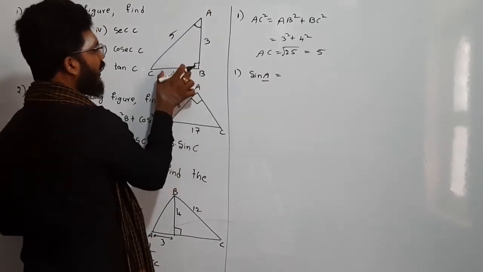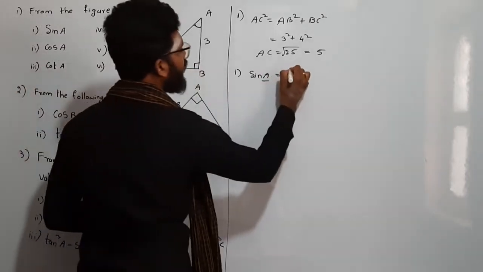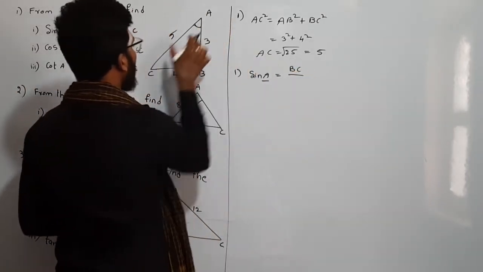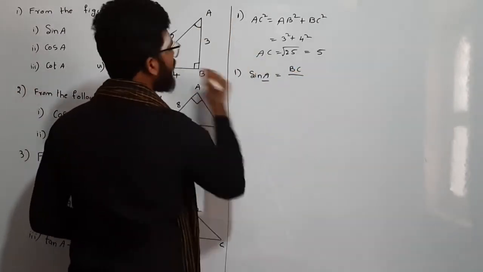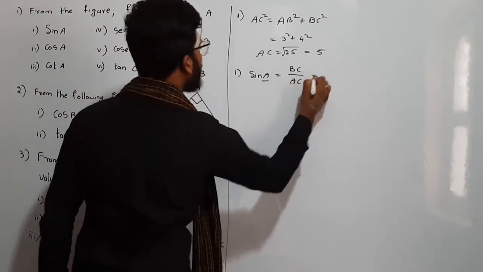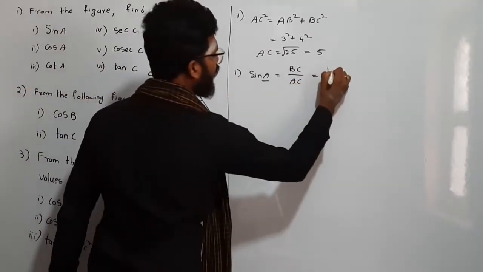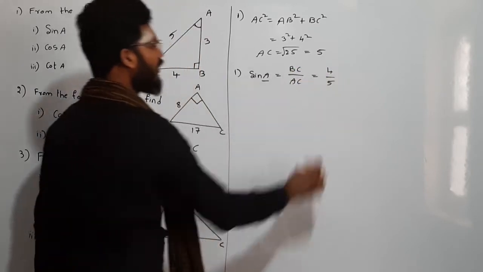Side opposite to A is nothing but BC. So sin A is BC by hypotenuse AC. So what is BC here? It is 4, and AC is 5.